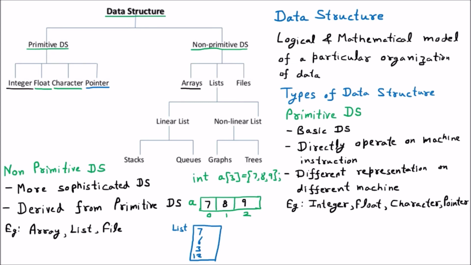File means we are having a file where we are going to store the data. To understand the file, we must know one thing. Whenever we are writing a program, we usually write that program into the primary memory. So that is the program, and if we are writing anything inside that, it is in the primary memory.